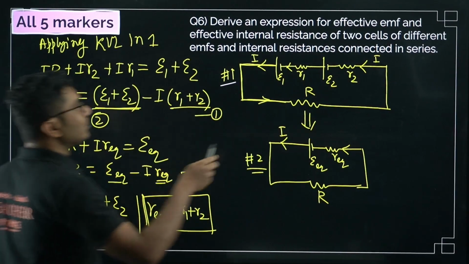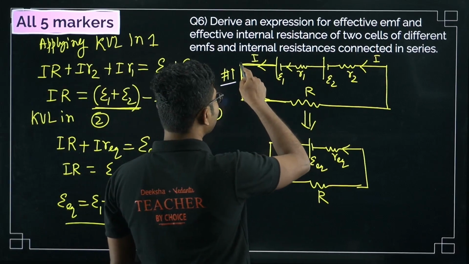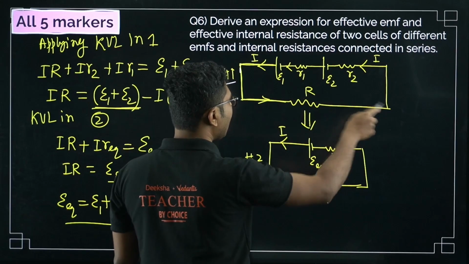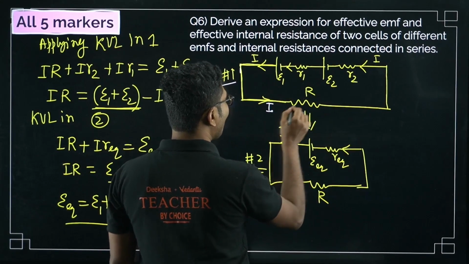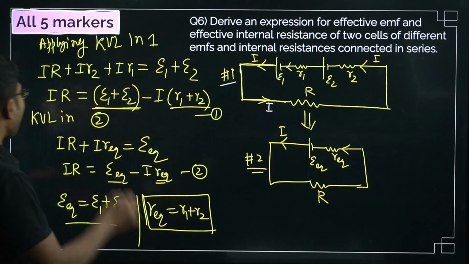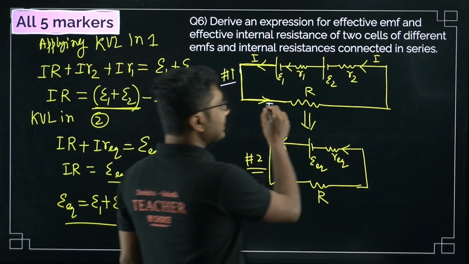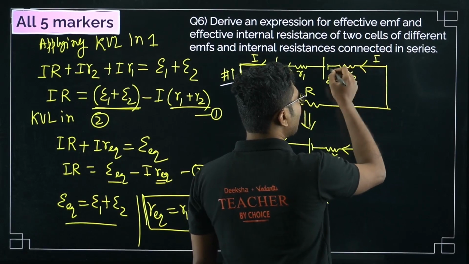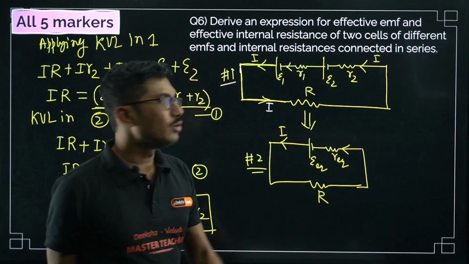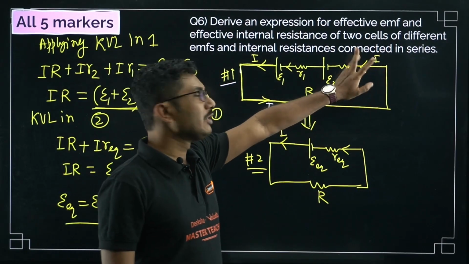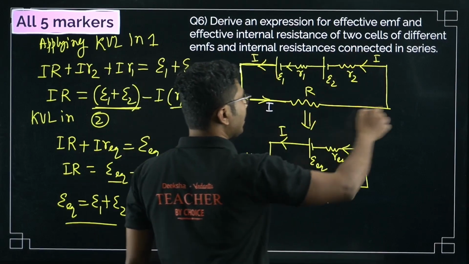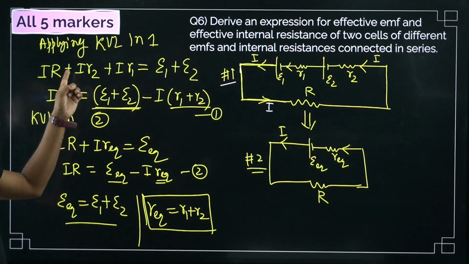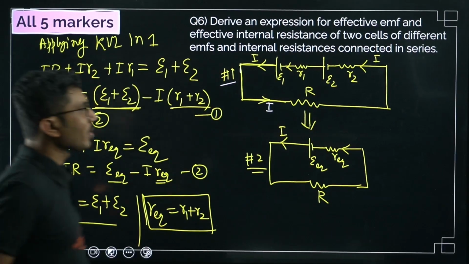What we get? So we have to start from somewhere, so let us start from there. We are coming over here, no resistance here. Now this is some resistance coming over here. What is the current? Current is I. What is the resistance? Resistance is R. So I into R. Now next, again no resistance, again another resistance coming over here. So what is the resistance? R2. What is current? I. Are we going in the direction of current while we continue our journey? Yes, we are going in the direction of current. So direction of current means sign will be plus I into R2.